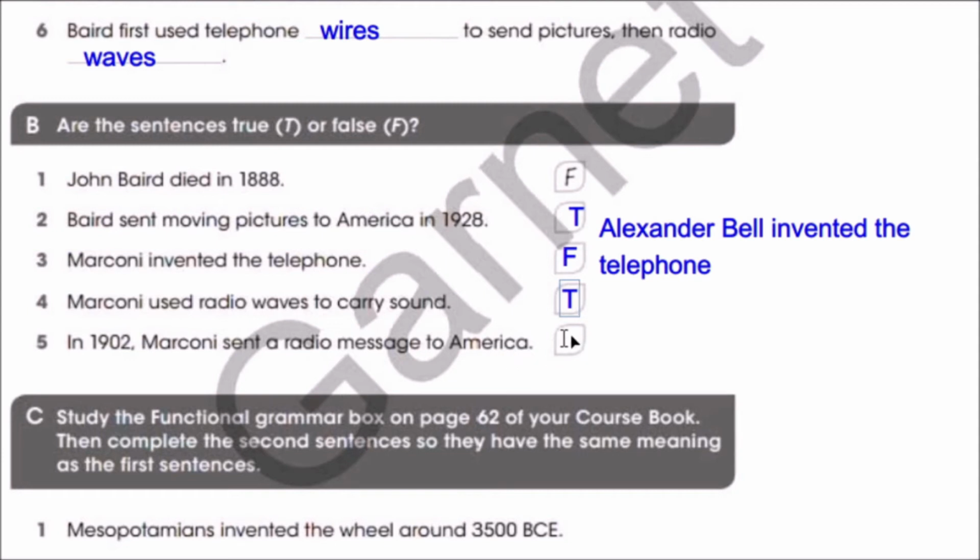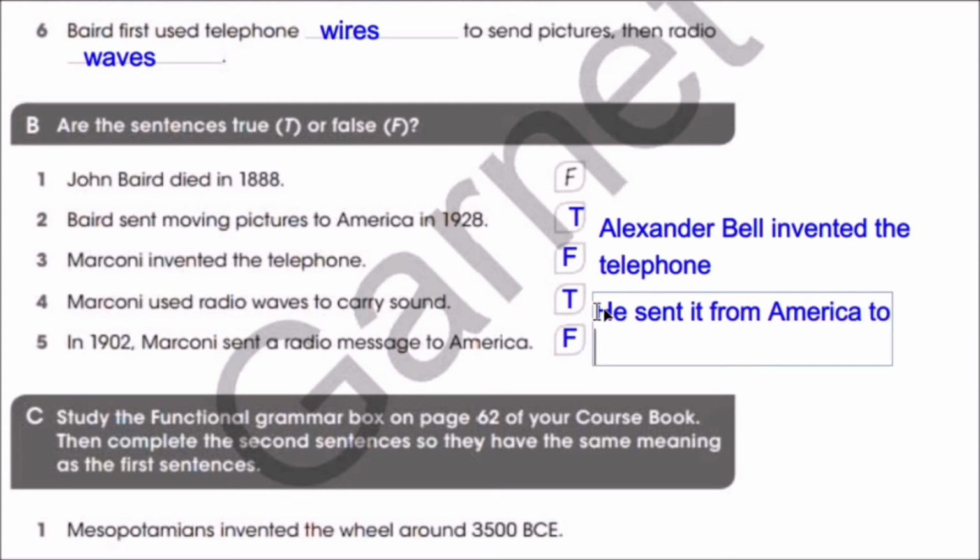Is it true or false? Very good. It's false. He sent a radio message from America to England. So we say he sent it from America to England. Good job.